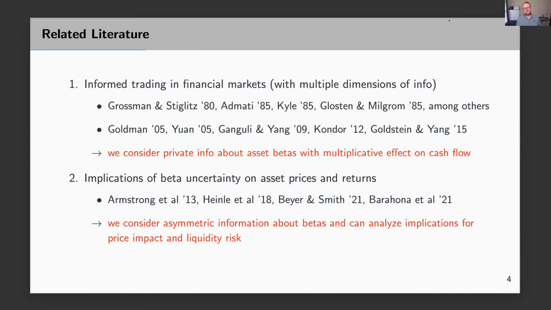Okay, and then the second set of papers that we contribute to is the recent literature on uncertainty about betas. The papers that I list here study the implications of beta uncertainty on asset prices and returns. We also have some results about that relationship. The key difference is that we have an asymmetric information model with privately informed agents, whereas the papers that I list here usually have a representative agent. Therefore, they don't talk about liquidity and price impact, which is sort of the driving force of our model.